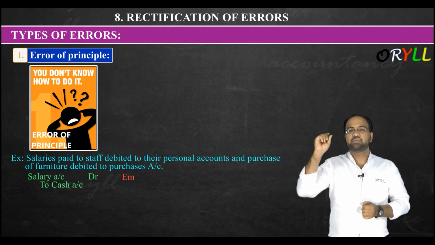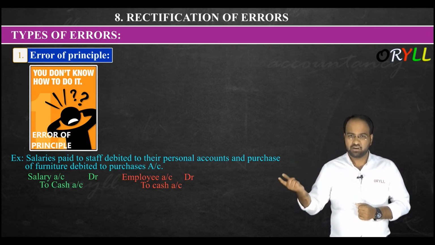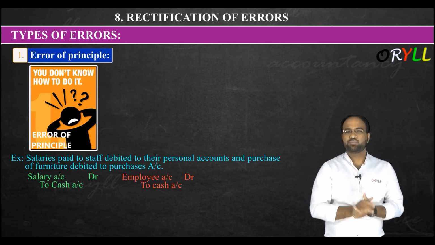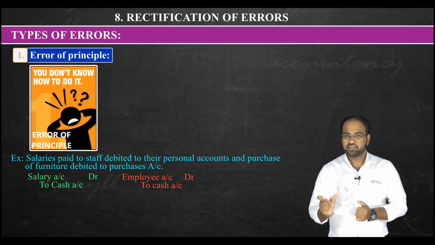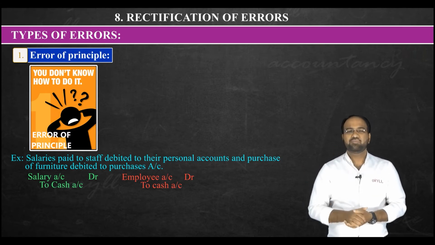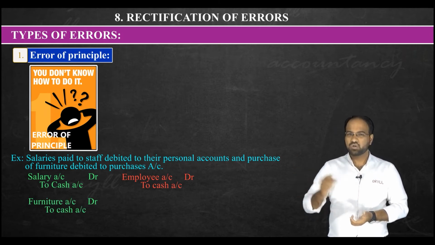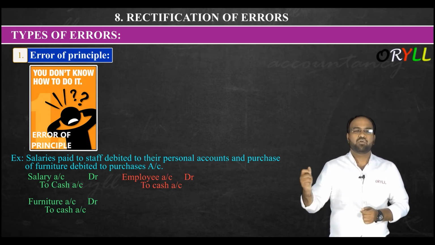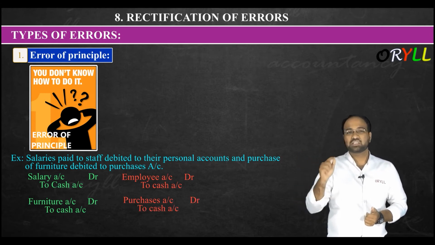You passed it in this way: employee account debtor to cash account. You have debited the personal account here, which is a mistake. In the same way, purchase of furniture debited to purchases account. When you are purchasing the furniture, it is a capital expense, yes or no? It is a real account: what comes in, what goes out. So the correct entry will be furniture account debtor to cash account. Furniture is coming in, cash is going out. This was the correct entry, but you wrote a wrong entry: purchases account debtor to cash account. So this is wrong.